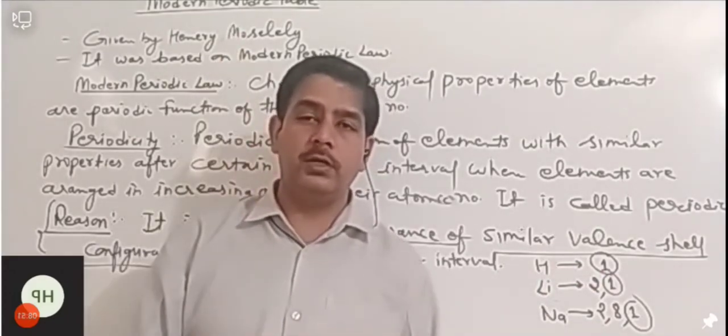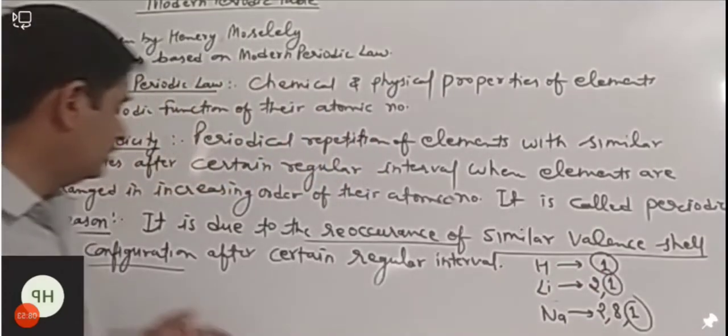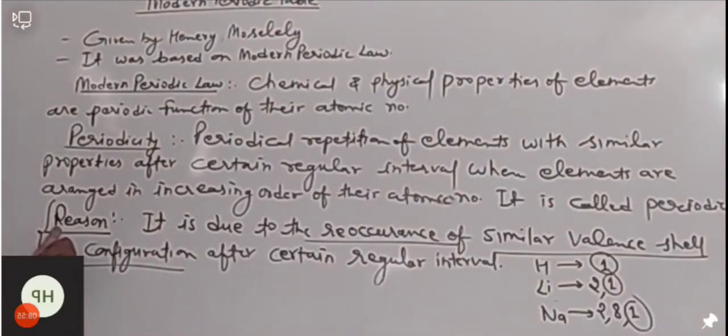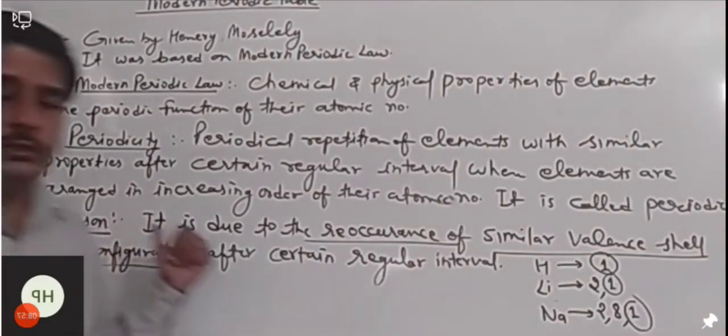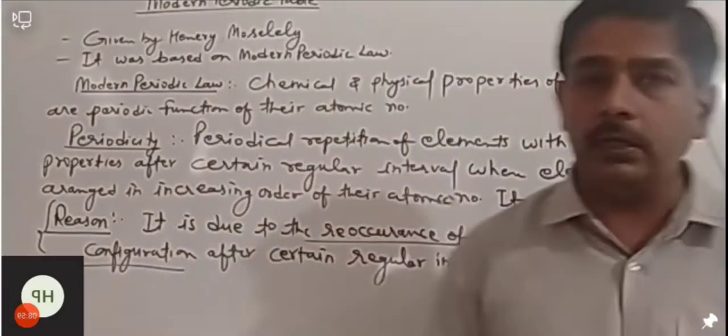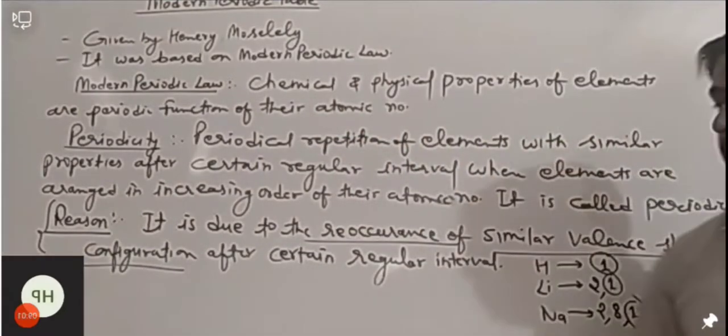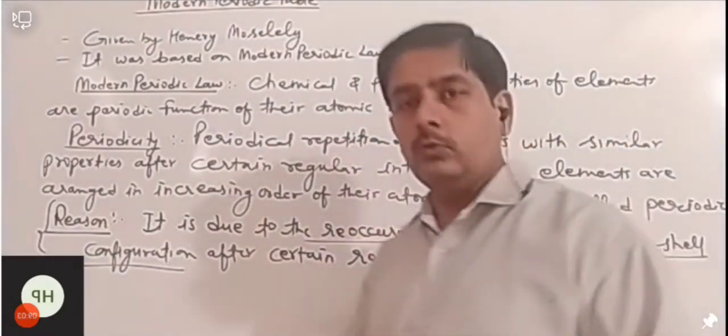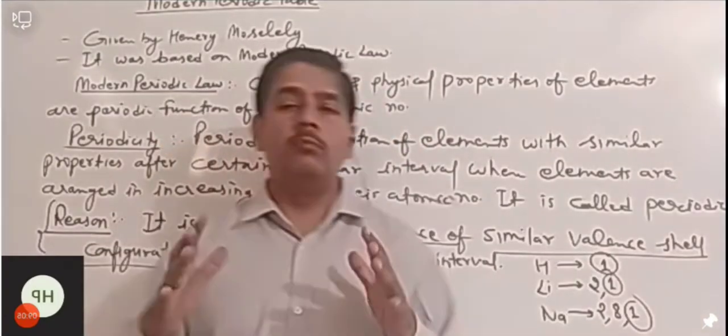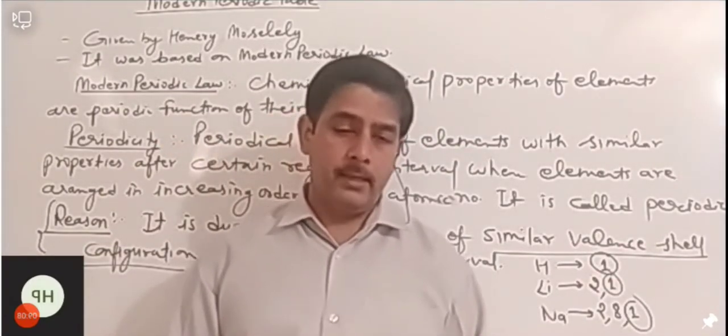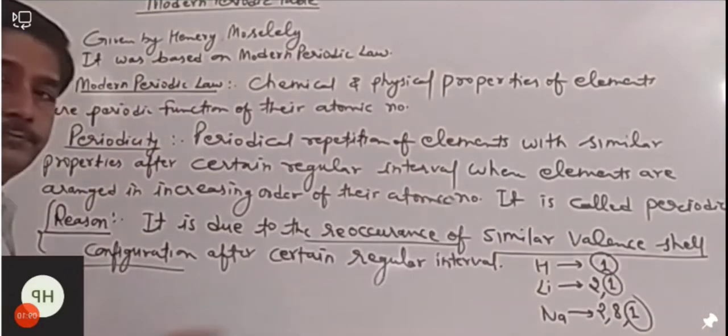In a group, in one group. And this is the cause of periodicity: why elements repeat their properties after regular intervals. Okay, so I think it is clear to you. So next we are moving towards the modern periodic table. Okay, so let's see the modern periodic table.